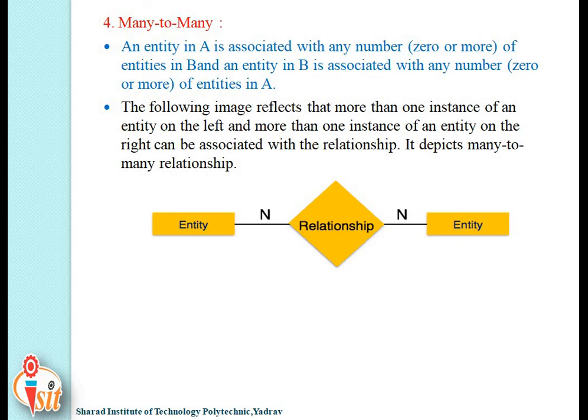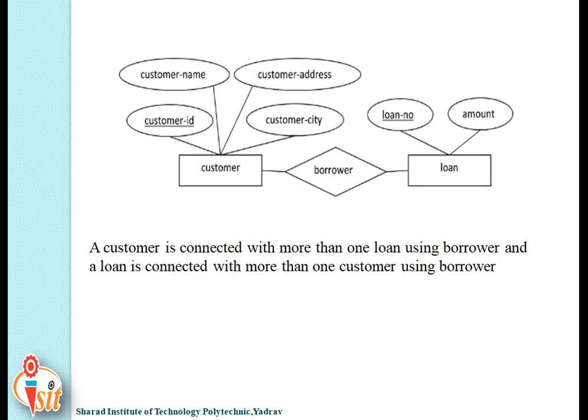It depicts many to many relationship. Here you can see the example: a customer is connected with more than one loan using borrower, and a loan is connected with more than one customer using borrower relationship.